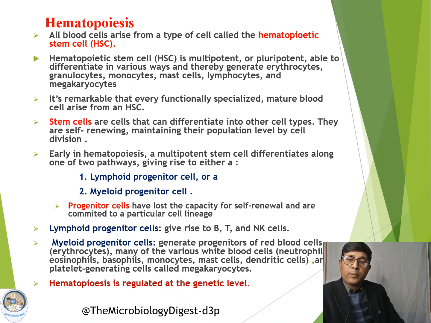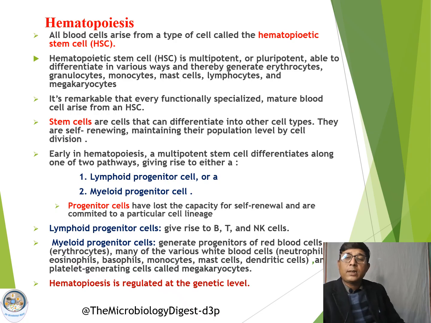So once the hematopoietic stem cell differentiates into either lymphoid progenitor or myeloid progenitor, they lose the capacity of self-renewal, and now they are committed to a particular lineage. Either they will be going for the lymphoid lineage cells, or they will be going for the myeloid lineage cells. At this stage, they lose the self-renewal capacity, meaning they cannot go back again to the stem cell.